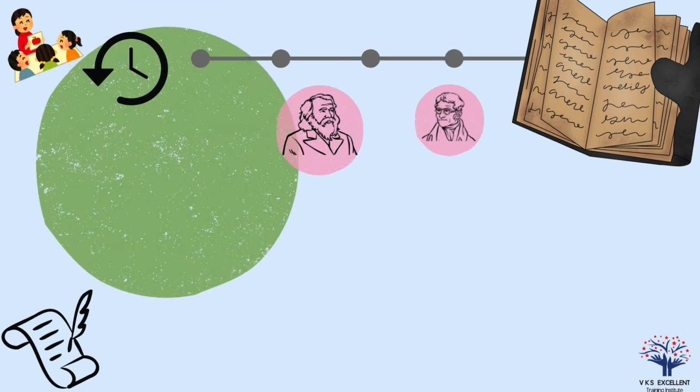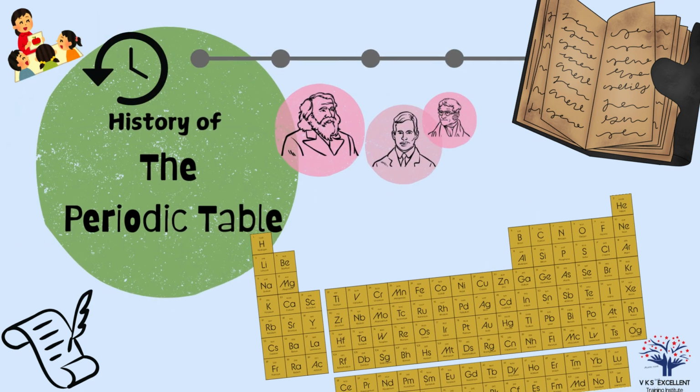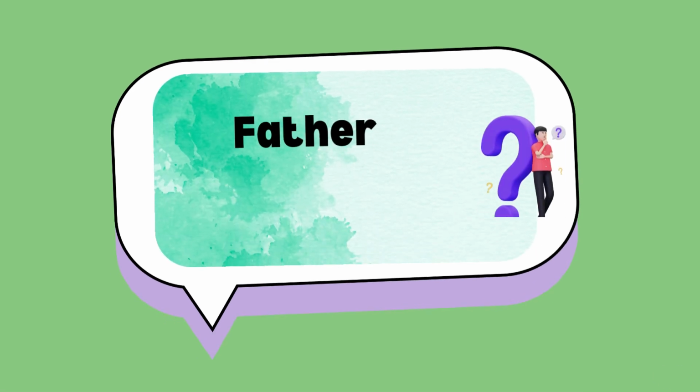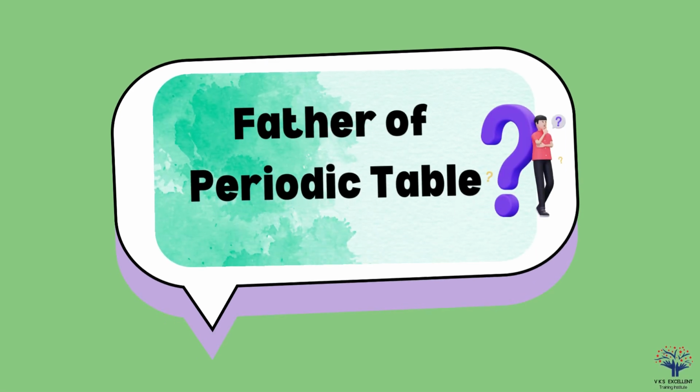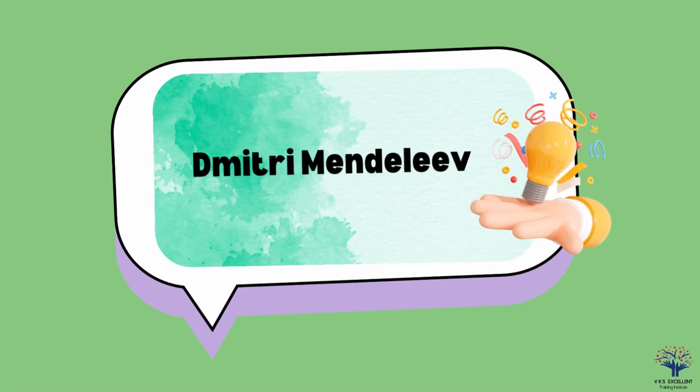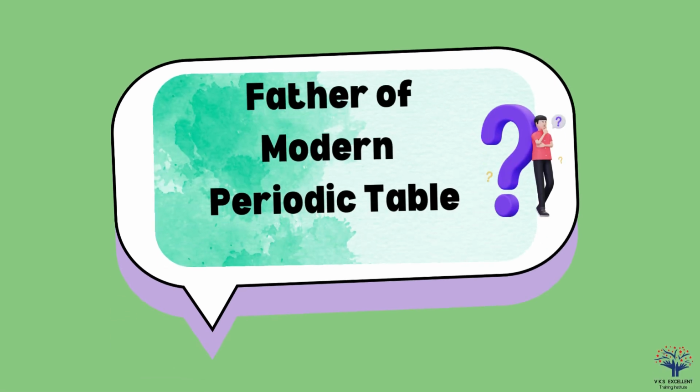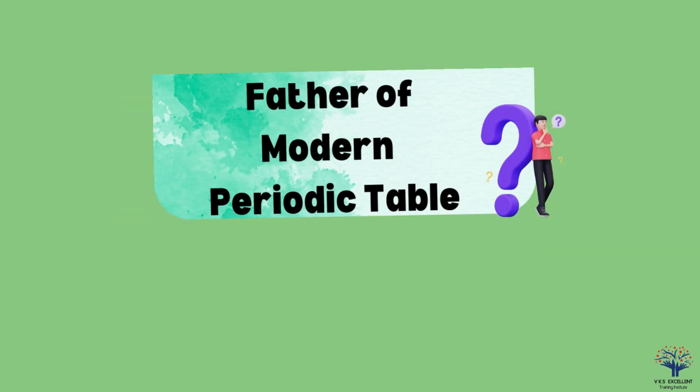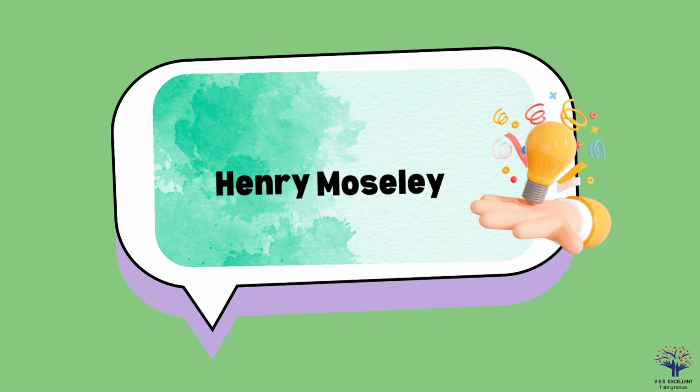Today we are going to explain about the history of the periodic table. Before that, do you know who is the father of the periodic table? It is Dmitri Mendeleev. What about the father of the modern periodic table? It is Henry Moseley.